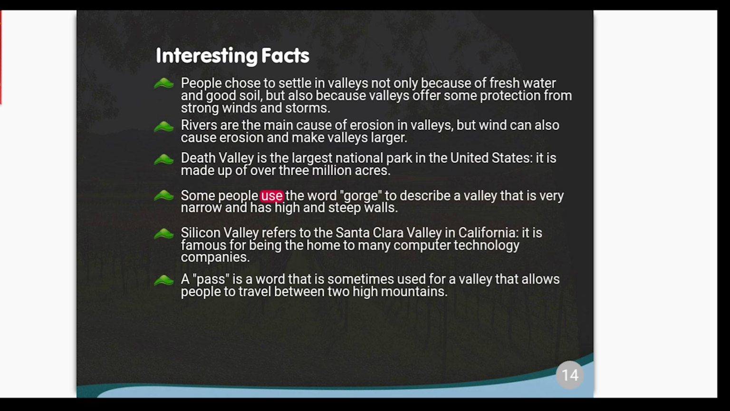Some people use the word gorge to describe a valley that is very narrow and has high and steep walls. Silicon Valley refers to the Santa Clara Valley in California. It is famous for being the home to many computer technology companies. A pass is a word that is sometimes used for a valley that allows people to travel between two high mountains.